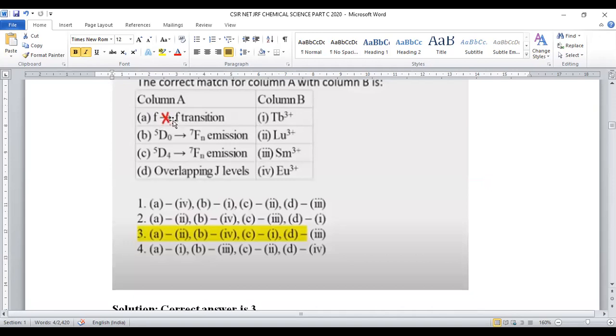When vacant sites are present in the excited state, only then will electrons be excited. If all the orbitals are completely filled, the transition may not be possible. That is only possible in lutetium.